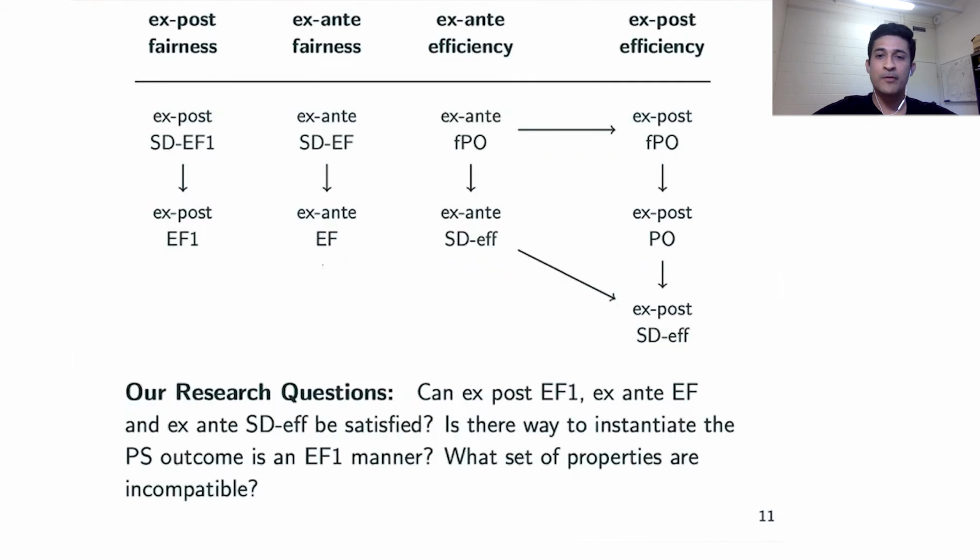So what we do in this paper is that we dig deeper. We ask some fundamental research questions. In particular, we ask whether ex-post EF1, ex-ante EF, and ex-ante SD efficiency, which is a very weak notion of Pareto optimality, can be satisfied. Is there a way to return the probabilistic serial outcome as a convex combination of envy-free up to one item allocations? And finally, we just want to get a clear understanding of which sets of properties are compatible or incompatible. So this is what we set out to do.